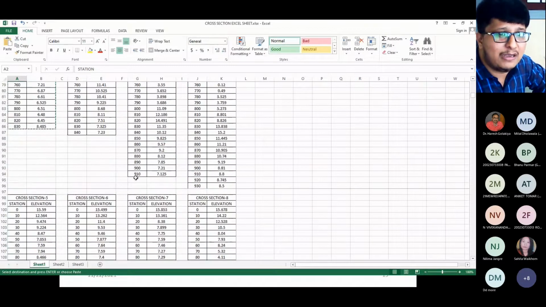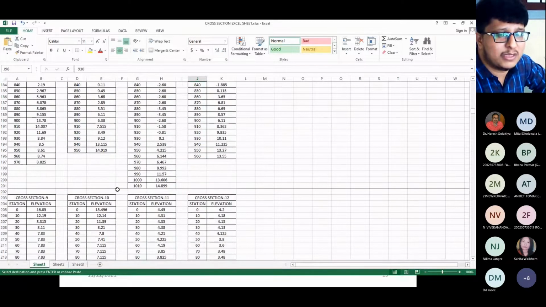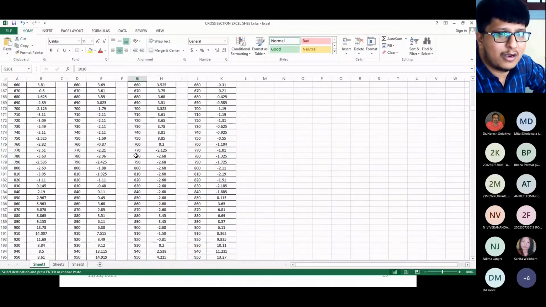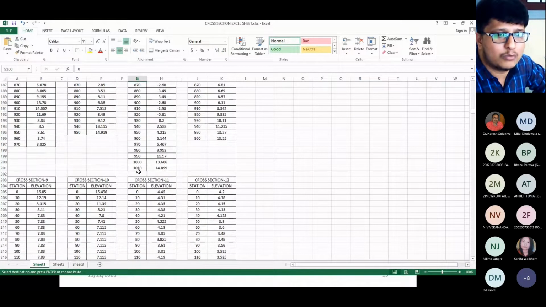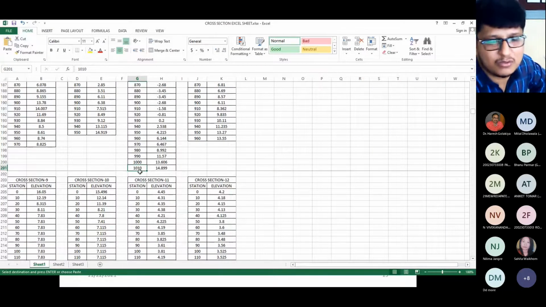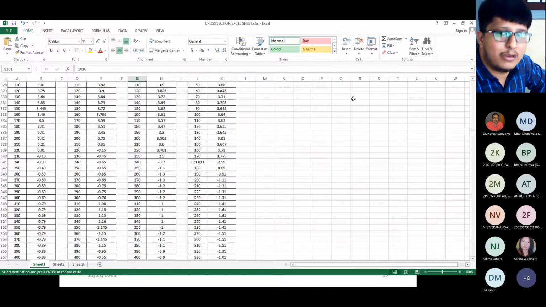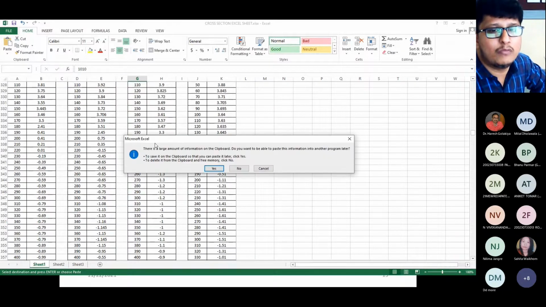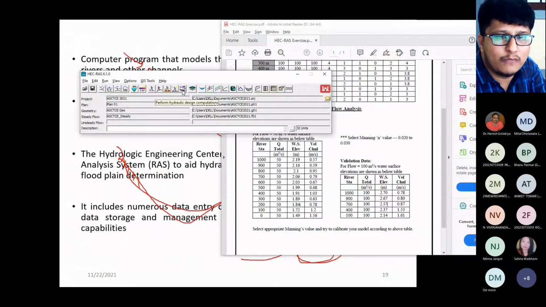You can see there are 90 data, this is 90, this is 95 readings. It is not compulsory to have exactly 100 readings. Here it is from 0 to 1010, which means you have 101 readings of the surveyed cross section. So this is one type of data sheet, and you have to enter it into the software, and then you will be able to do the analysis with the help of this software, right? This way one can do the flood analysis.